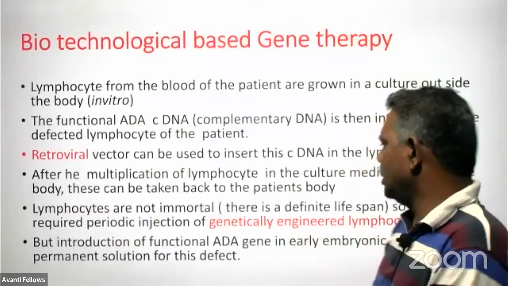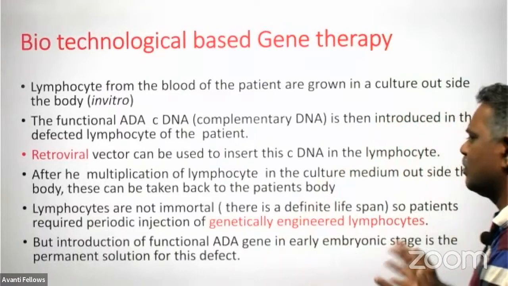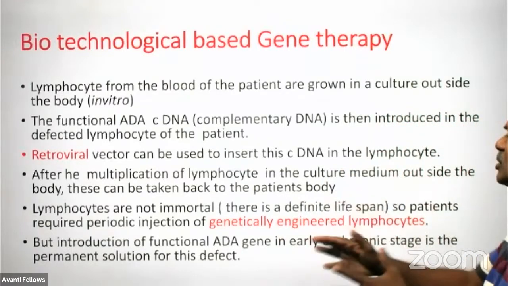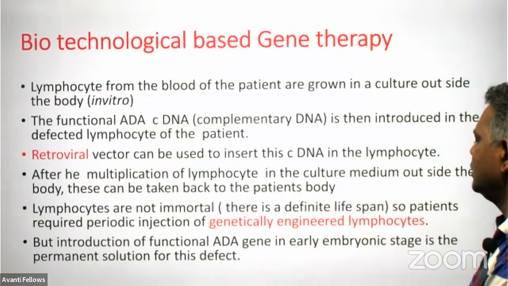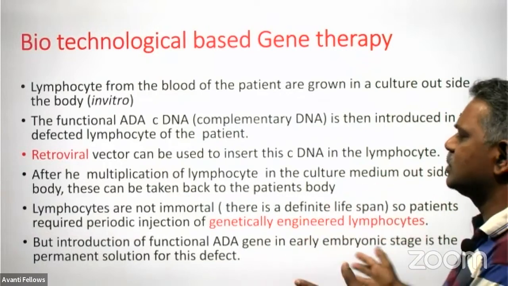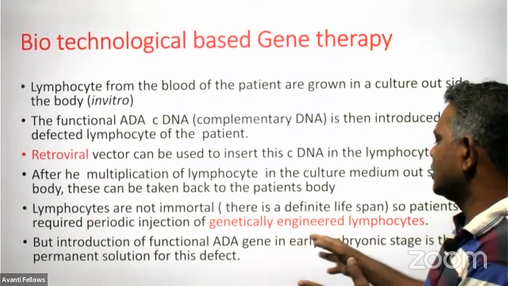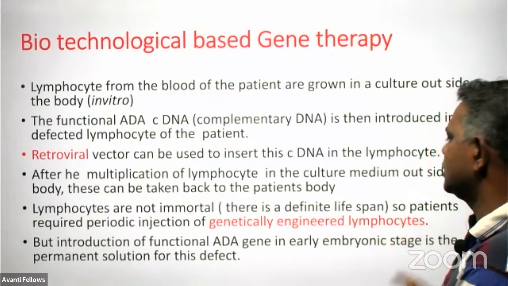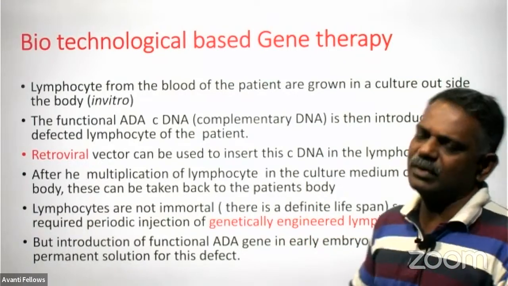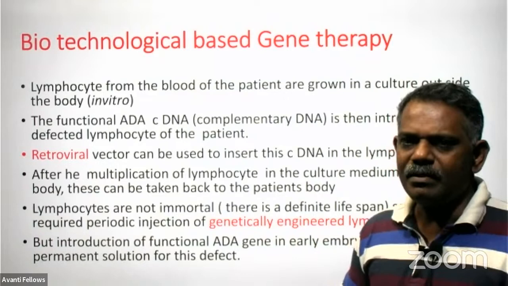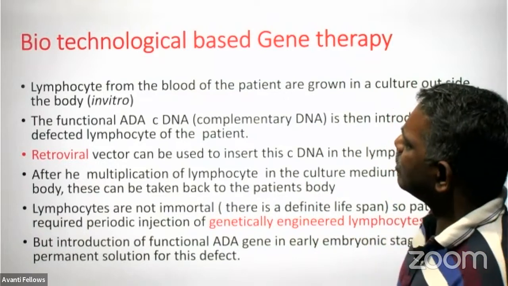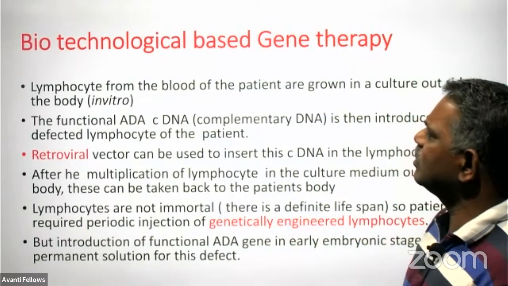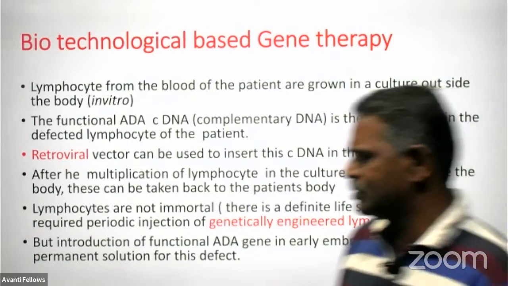They are mortal only. There is a definite lifespan. So patients require periodic injection of such genetically engineered or modified lymphocytes. But introduction of the functional ADA gene in the early embryonic stage is the permanent solution for the defect. So this is the biotechnological way to cure such types of genetic defects.